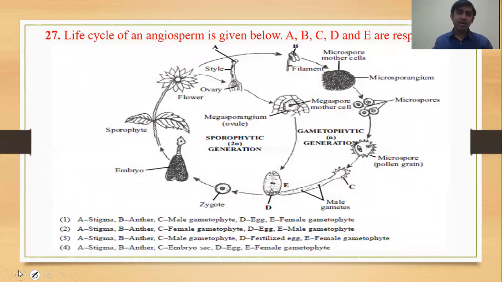Here is one life cycle given in the question. Number 27, you can give the answer. See here what A, B, C, D, E are. A is the stigma, B is the anther, C is the male gametophyte, D is the egg, and E is the female gametophyte. So the correct answer will be A. This is the life cycle of angiosperm, which is the most advanced plant, and a very easy life cycle.